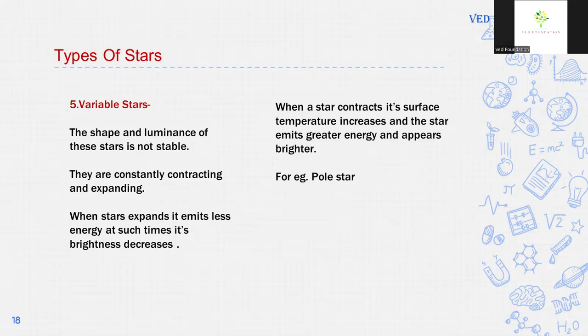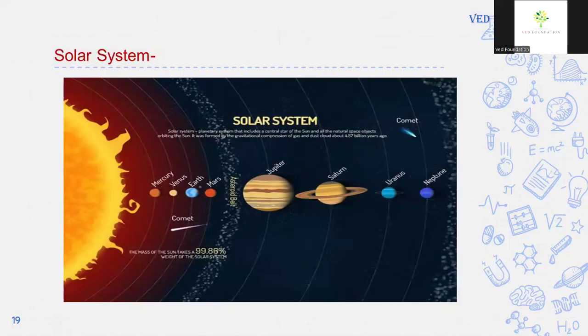Variable stars. The shape and luminescence of variable stars is not stable. They are continuously contracting and expanding. When a star expands, it emits less energy. At such time, its brightness decreases. And when a star contracts, its surface temperature increases and the star emits greater energy and appears brighter. The pole star is a variable star.